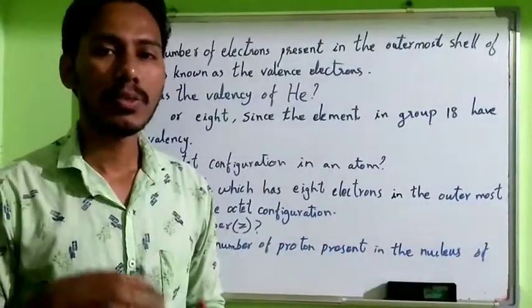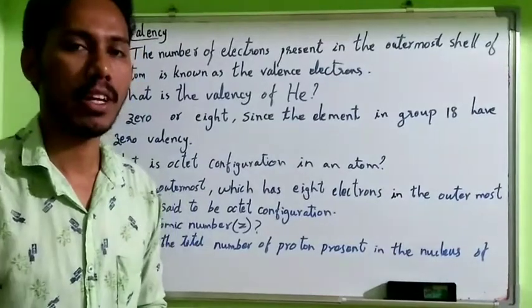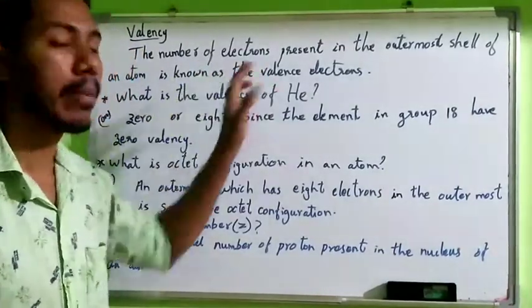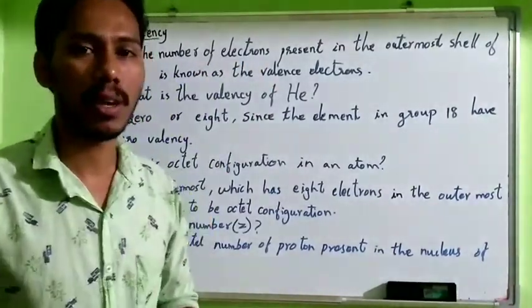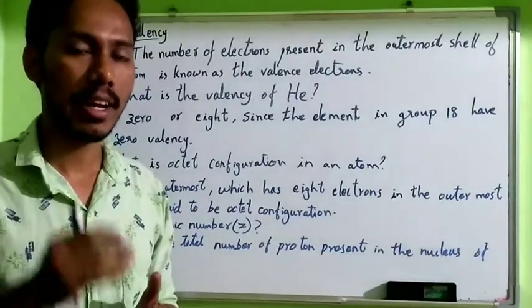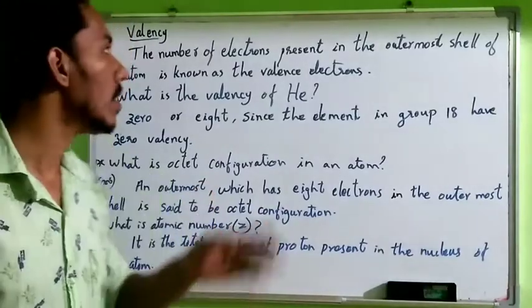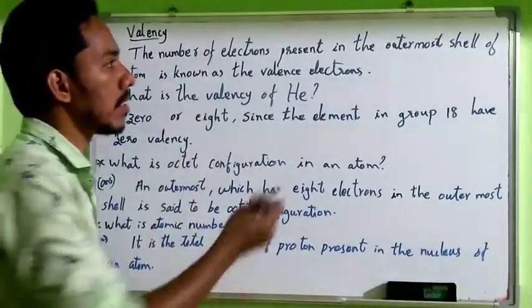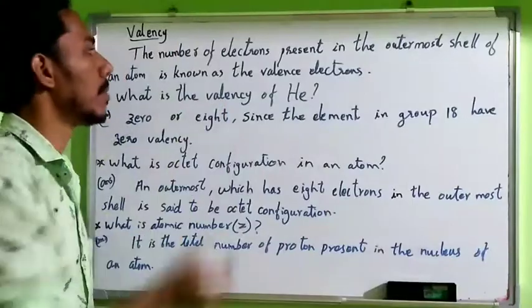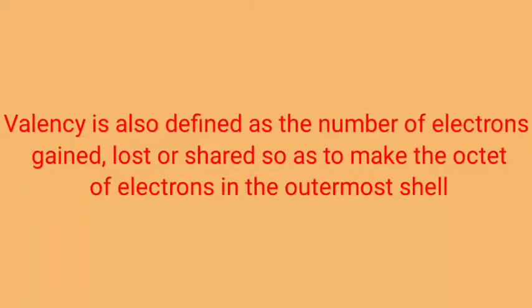Okay, then what is the valency of an atom? Valency is the number of electrons present in the outermost shell of an atom. Listen, the number of electrons present in the outermost shell of an atom is known as valence electrons. We can also define the valency as the number of electrons gained, lost or shared so as to make the octet of electrons in the outermost shell.